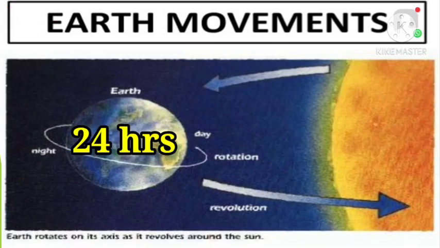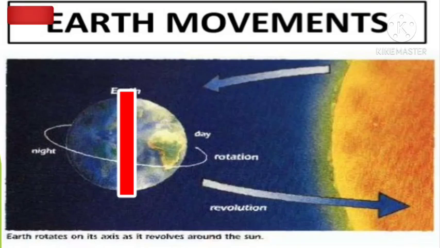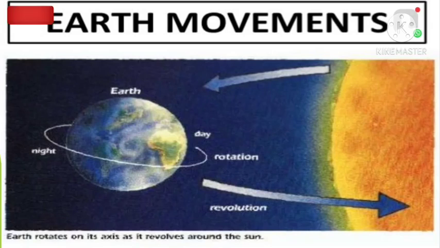Understood, my dear? So due to this rotation, half of the earth receives sun rays and the remaining part does not receive sun rays. So that is why on one side day is happening, and on the other side night is happening. So day and night happen because of earth movements. You got my point, children? Many points we are going to discuss in this introduction part only. So listen to the class concentratedly.